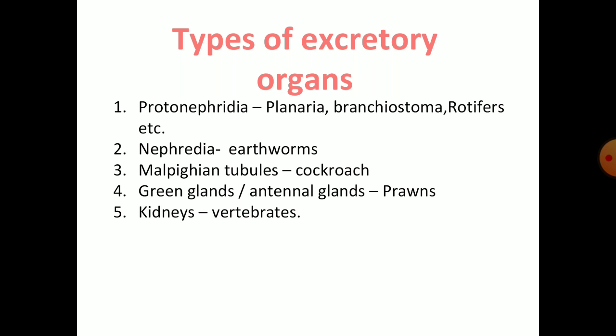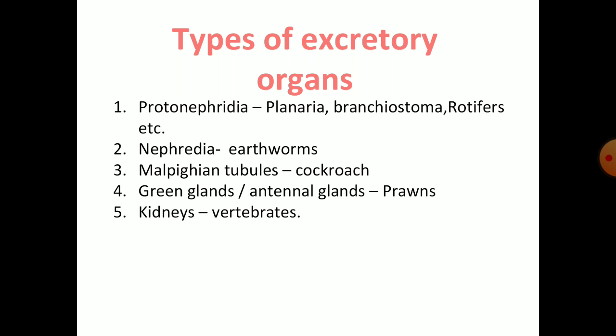If we go through the animal kingdom, we will find a variety of excretory structures found in different organisms, ranging from invertebrates to vertebrates. The first one is Protonephridia.